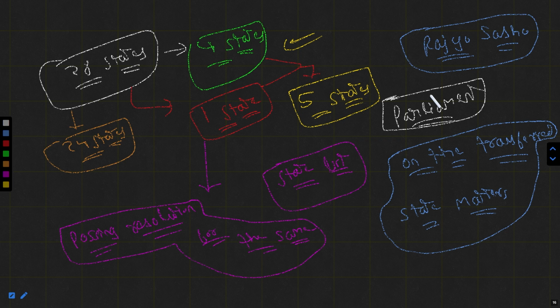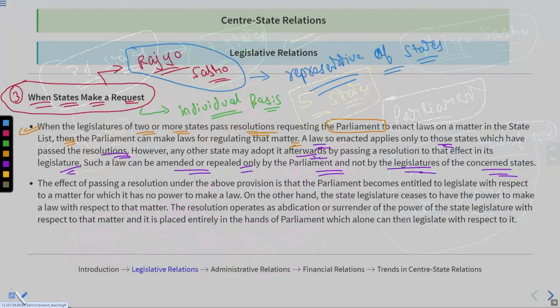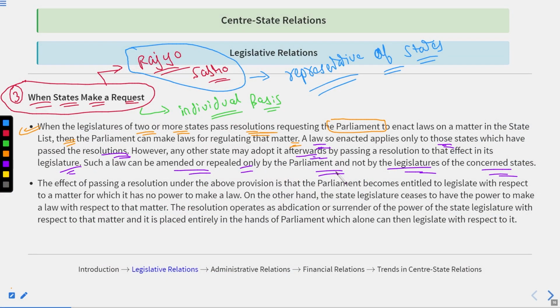The right to amend or repeal those provisions lies only with the parliament. No longer could the state legislature exercise their power on it. So remember this thing.